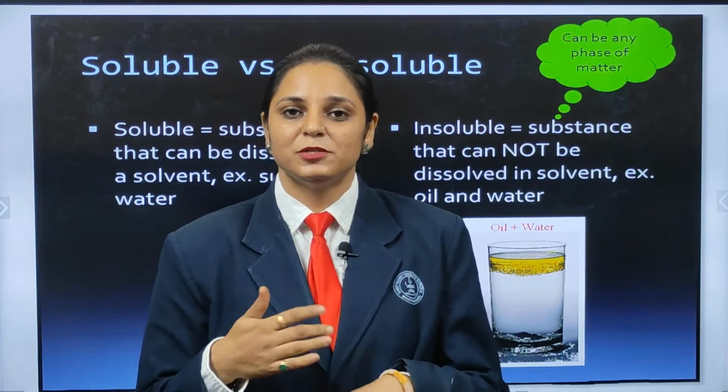If you mix that vinegar in water, it is miscible. Vinegar is a liquid, and water is also a liquid, so these two liquids are miscible with each other. Miscible means liquids that can dissolve with one another, and immiscible means liquids which do not dissolve with one another.